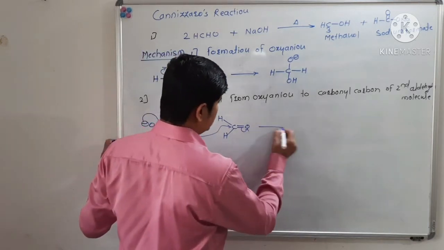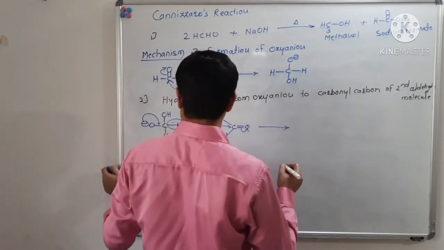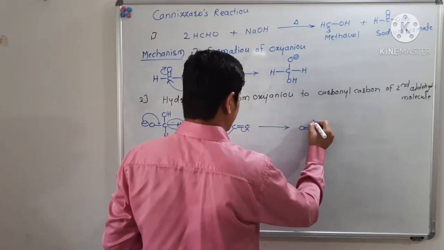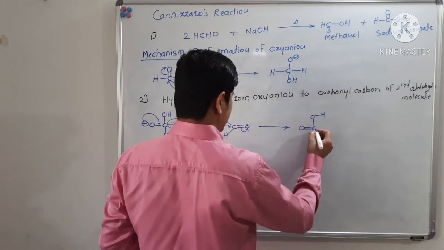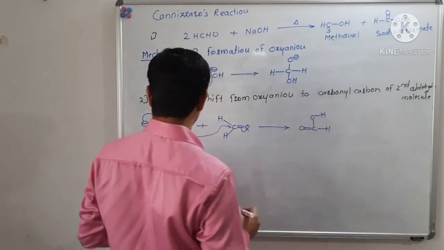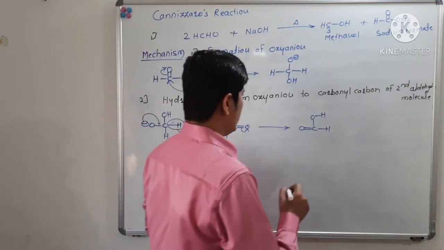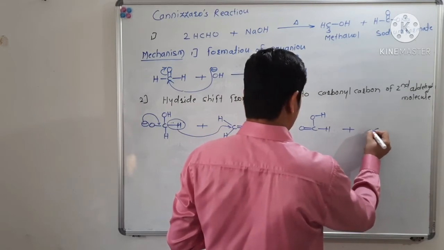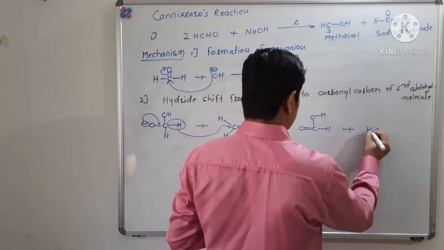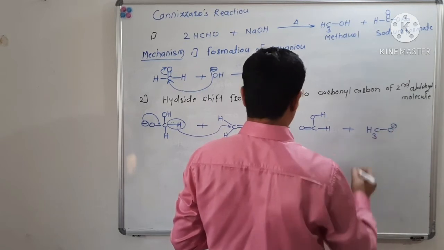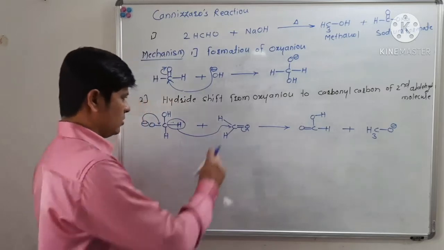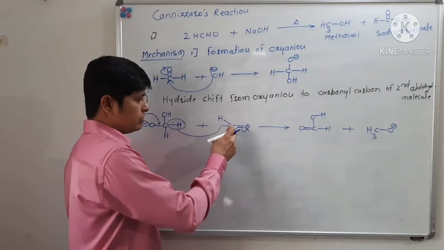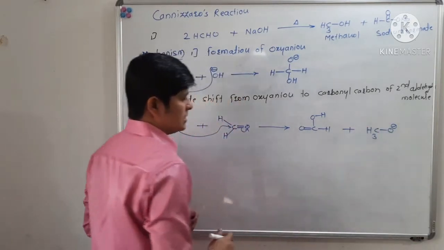So what will happen? There will be a formation of the carbonyl group back in the first molecule of aldehyde, and in the second case there will be a formation of CH3O minus. Already this carbon is having two hydrogens, so one hydrogen along with the bonding pair has shifted to this carbon, so there will be a formation of CH3O minus.